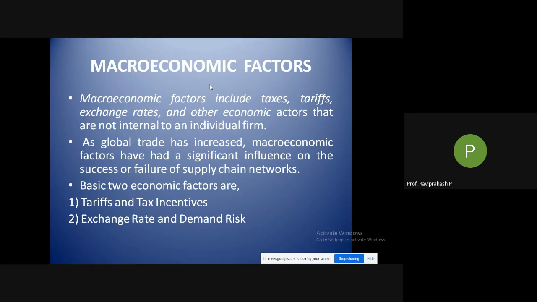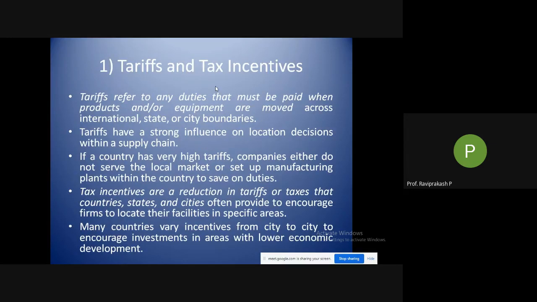Then the basic two economic factors: tariffs and tax incentives, and exchange rate and demand risk. So tariffs and tax incentives, what are they? Tariffs refer to any duties that must be paid when products and equipment are moved across international, state or city boundaries. That is everywhere. I gave an example earlier, before GST, even at state borders we used to pay taxes. International borders, state borders, or even at places, city borders also. If you are going from one city to another, in many countries we need to pay taxes also.